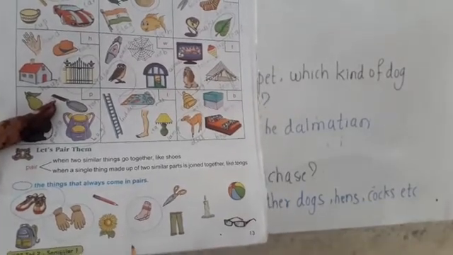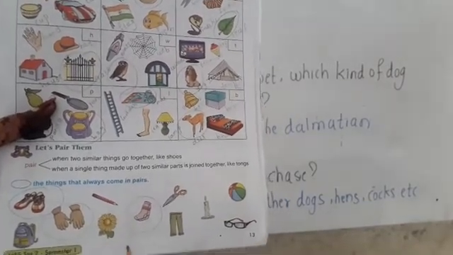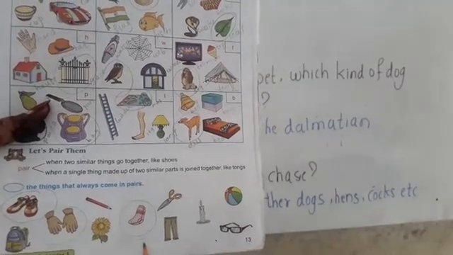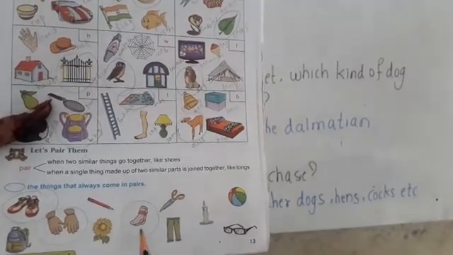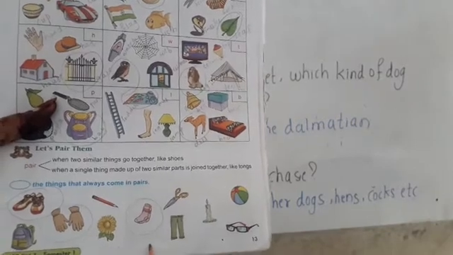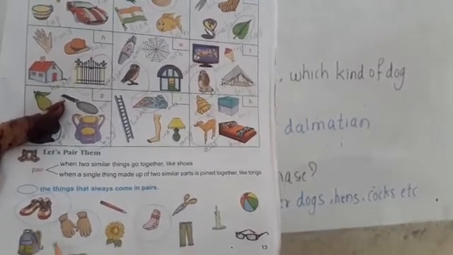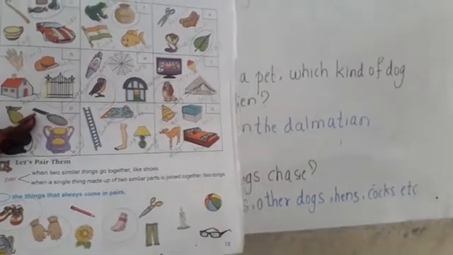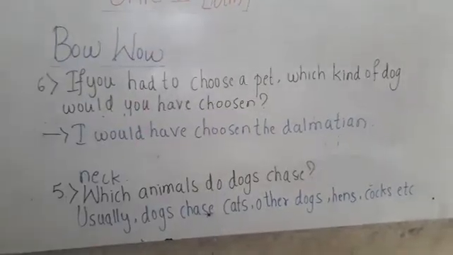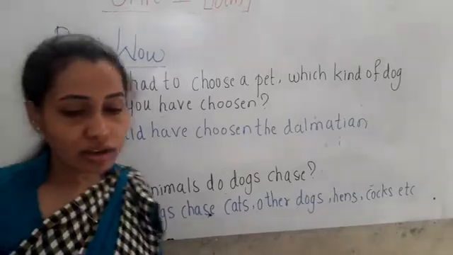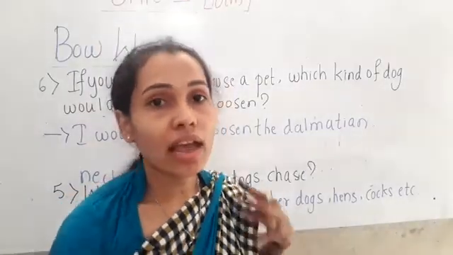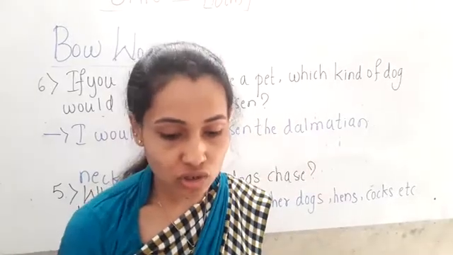Pairs means two things in one combo, in one piece, children. Okay. So here shoes, hand gloves and socks are the pairs. Here we have completed our first unit poem and the question answers, children.